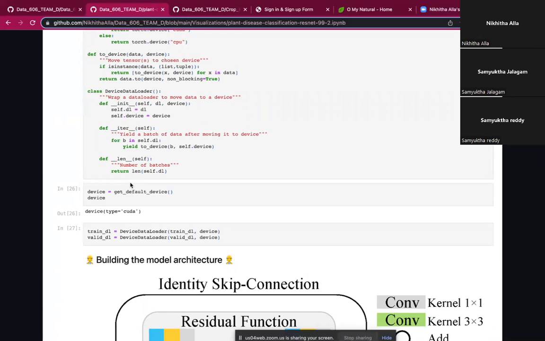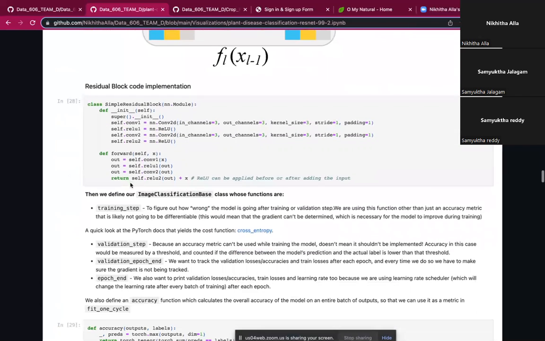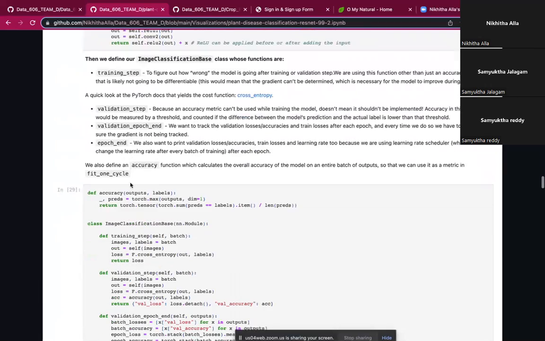After this, we have created train_dl and valid_dl data by using the DeviceDataLoader class. Building the model architecture. This is the residual block code.